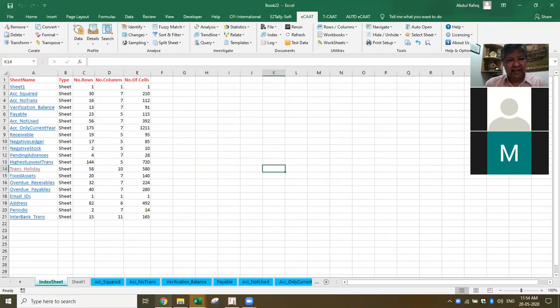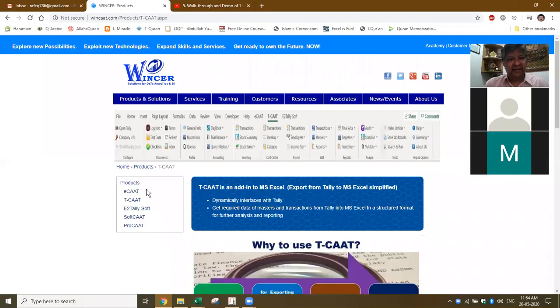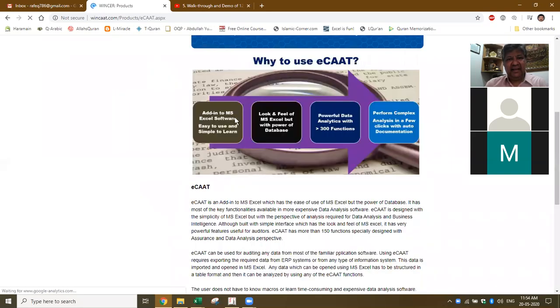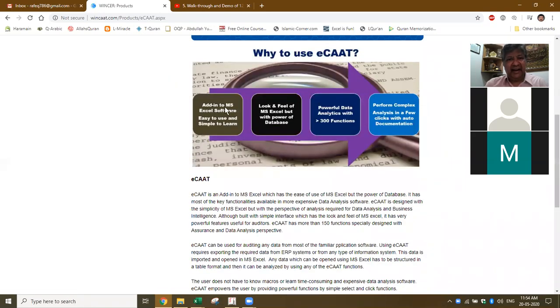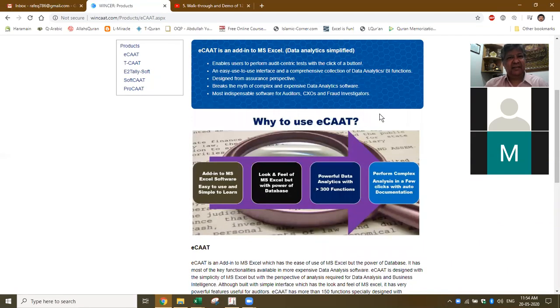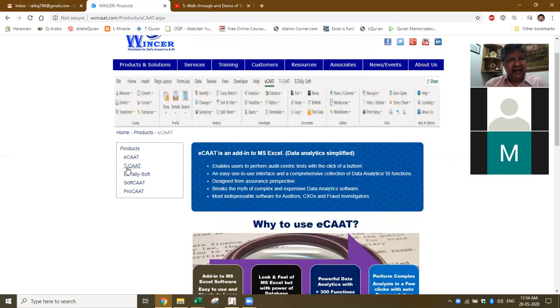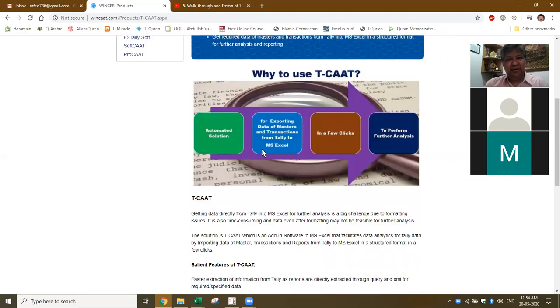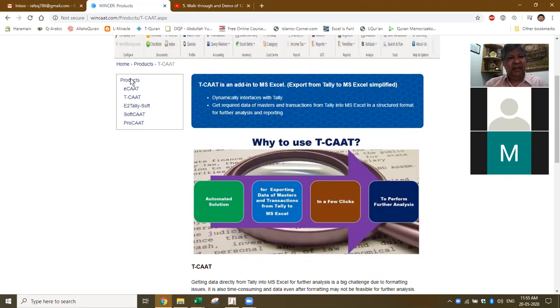If you see our website, I think we have this. Let me see whether I can explain graphically. See, ECAT is a data analytics software. It's an add-in to Excel, easy to use, simple to learn. It has the look and feel of Excel, but with the power of a database. It has more than 300 functions, so you can perform any type of analysis. Whereas TCAT is primarily meant to get the data of masters and transactions from Tally to Excel. And once you have the data in Excel, you can use ECAT to do further analysis.